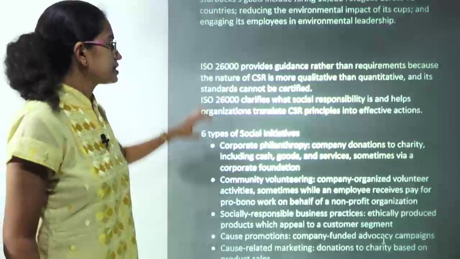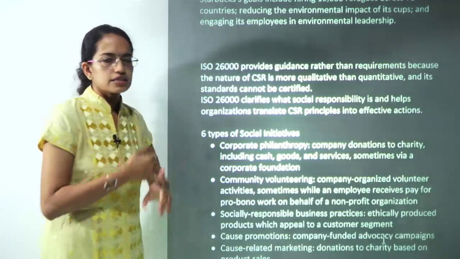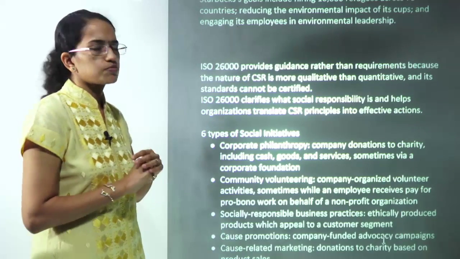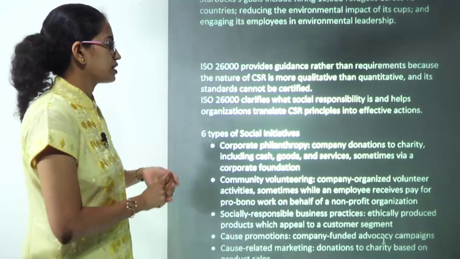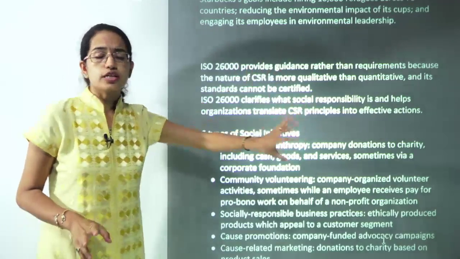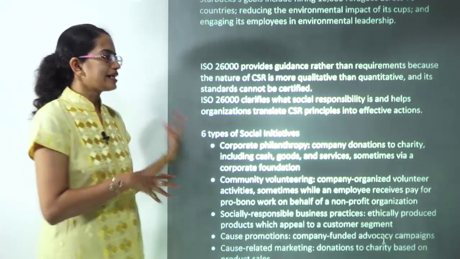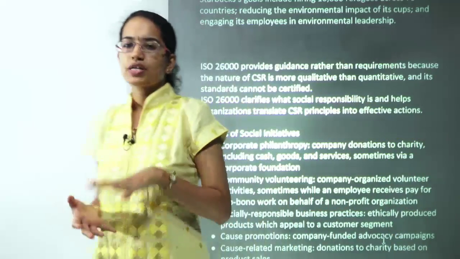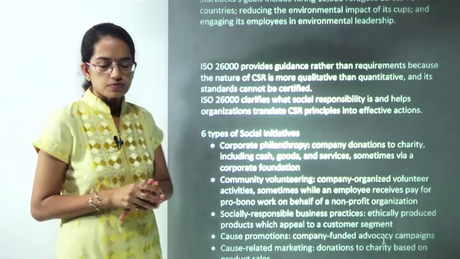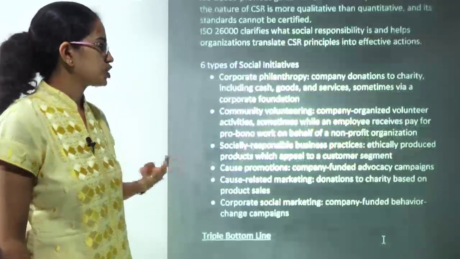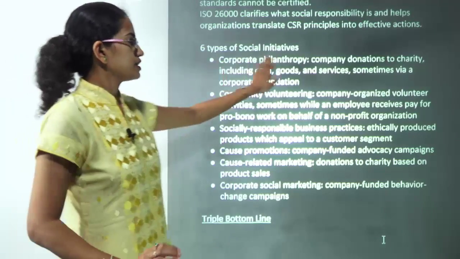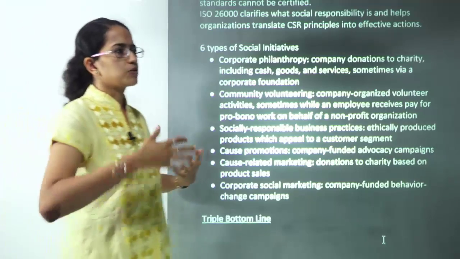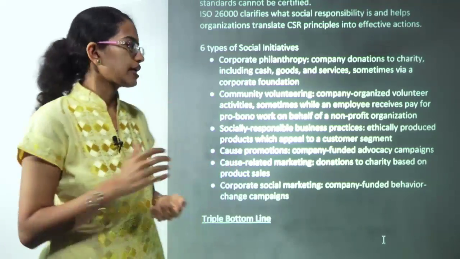Okay. The next is the ISO certification. Under CSR we have ISO 26000 certification that provides guidelines which are much more qualitative in nature rather than quantitative, and it clarifies what social responsibility is. It tries to translate the various principles of social responsibility that a big corporation has onto the society. We specify 6 types of social initiatives that are taken into account. First is philanthropy, where we talk about donations. It can be in the form of charity, which could be cash, goods or services.